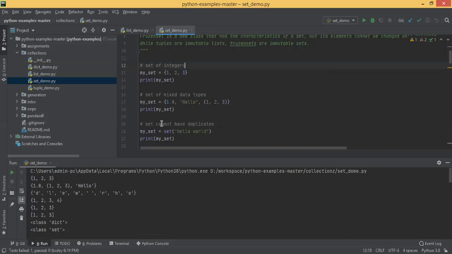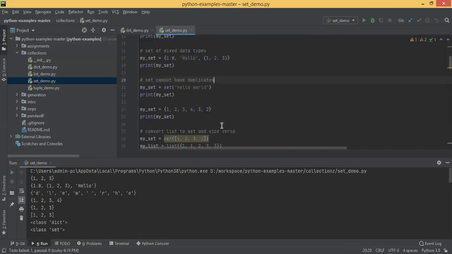Okay, so it's not like you should always create a set of similar type of element. You can create a set of dissimilar elements. First one is a float, second one is a string, third one is a tuple. You can create a set with multiple types of elements. That's also possible here.